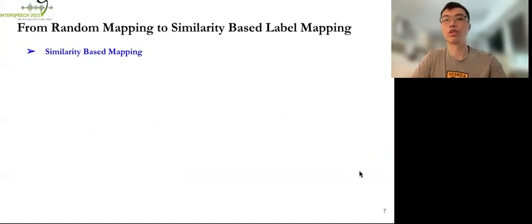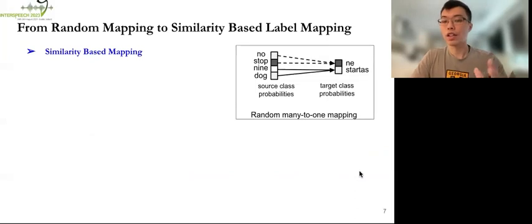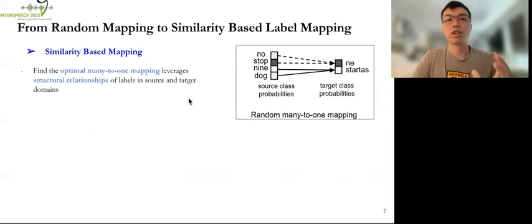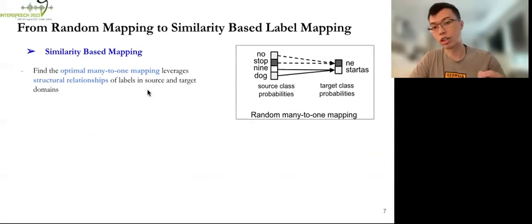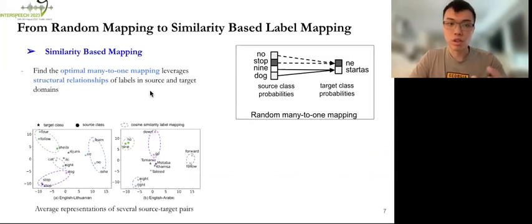Therefore, in order to address the above-mentioned issues, we proposed similarity mapping. And here is a random many-to-one mapping just for comparison. The goal of similarity-based mapping is to find the optimal many-to-one mapping that can leverage the structural relationships of each label class in source and target domains. Here we show the average representations of several source-target pairs based on PCA plots, and we can see that there exists some relationship between each source and target pair.